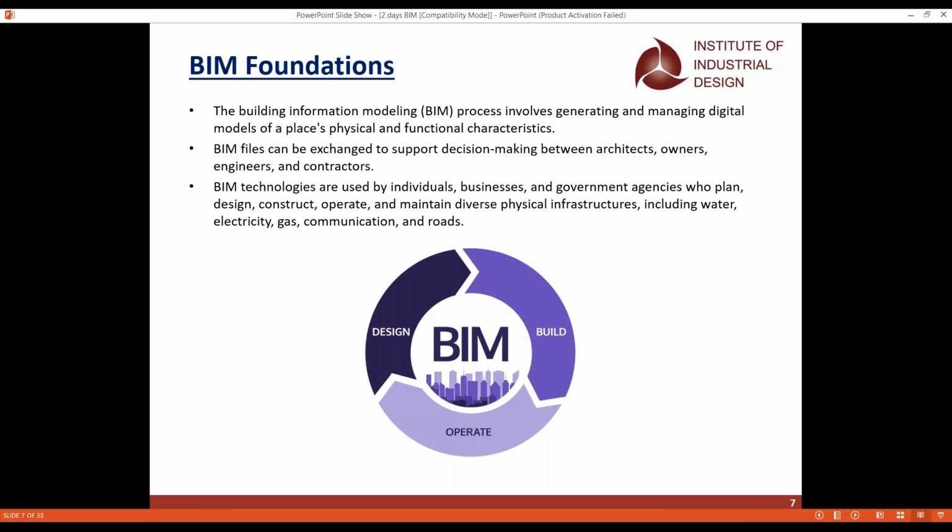Whatever files you create, all the files should be shared with the architects, owners, engineers, and also the contractors. And the technologies which we use are based on planning, designing, constructing, operating, and maintaining it, with all the physical infrastructures like water, electricity, gas, communication, and roads.